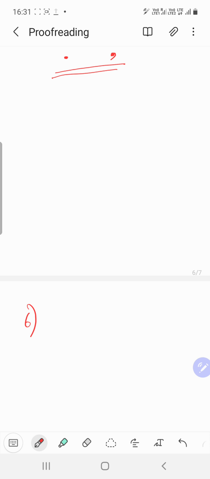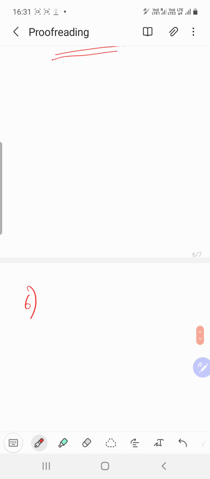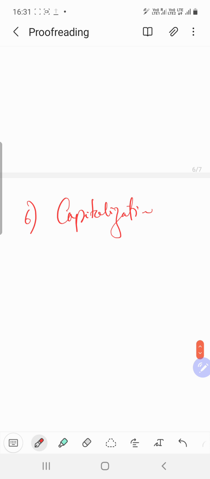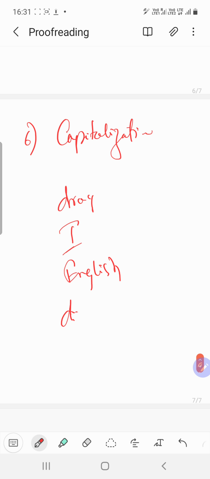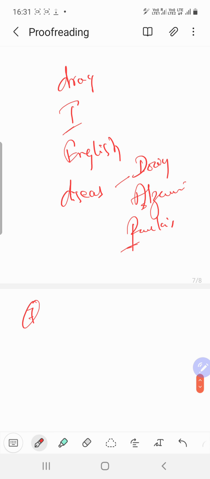Then the next thing is capitalization. When to capitalize, I think we have dealt with that in the grammar booster series. Some of the drug names should be capitalized. I should always be written in capital. English is a proper noun, it should always be capital. And some diseases like Alzheimer, Down, and Parkinson, all require capitalization. Please make sure that you learn how to use capitalization properly.